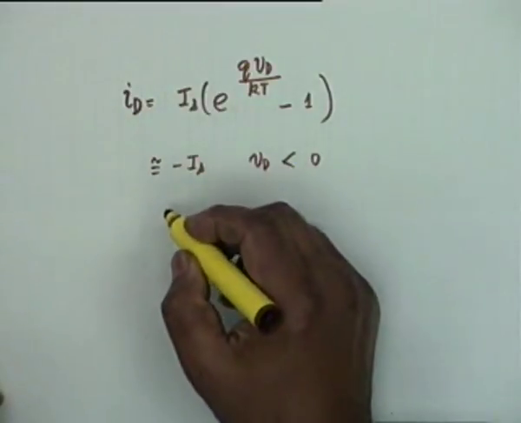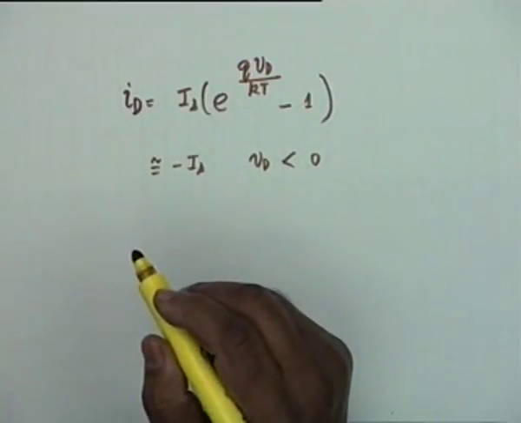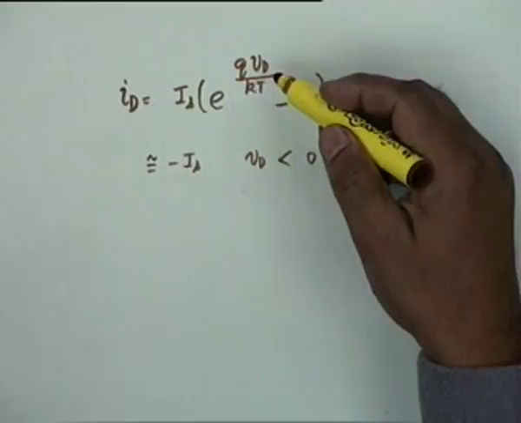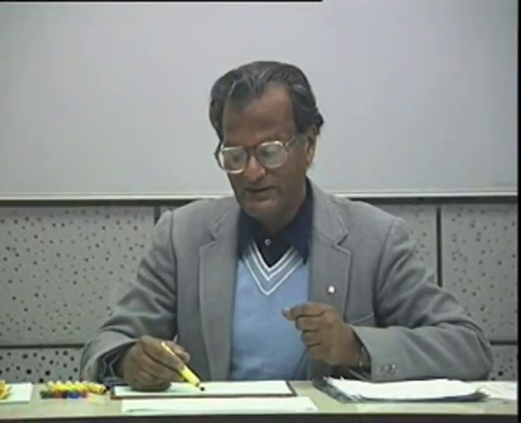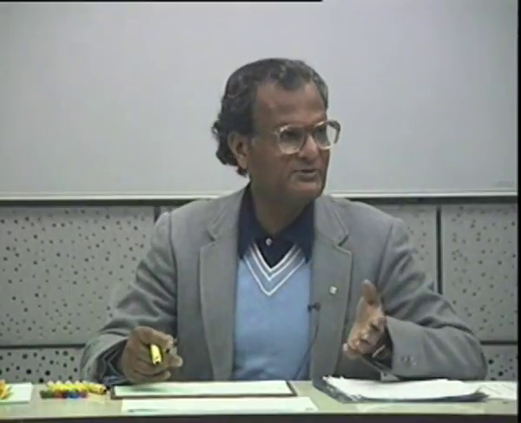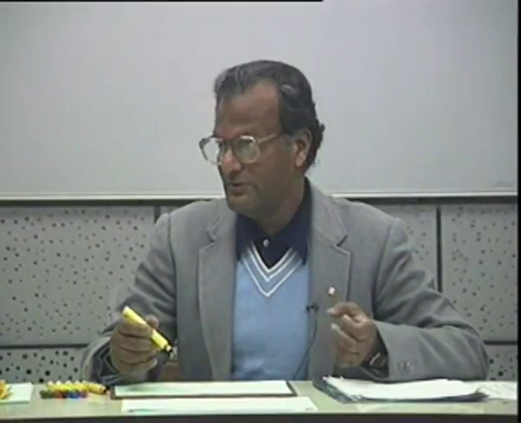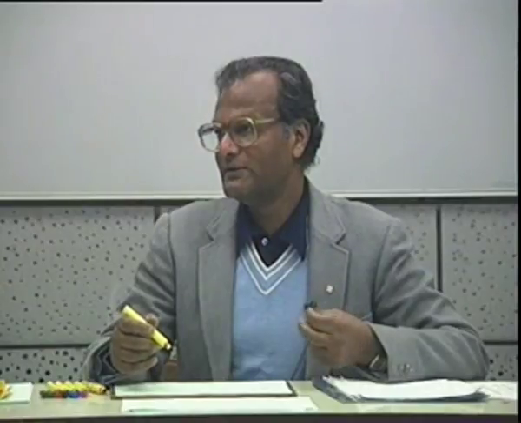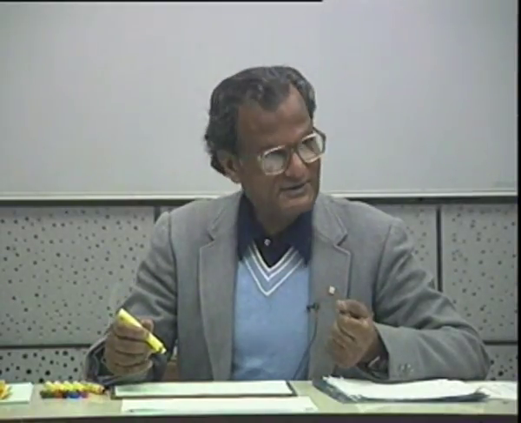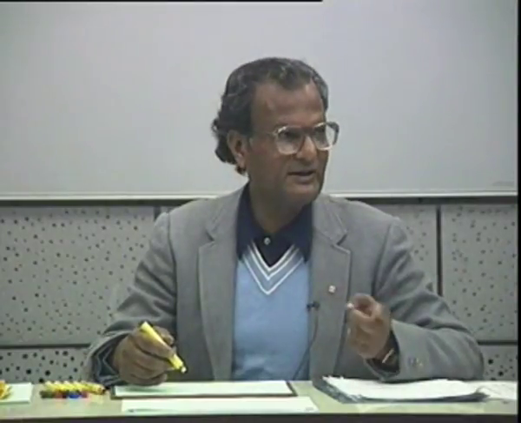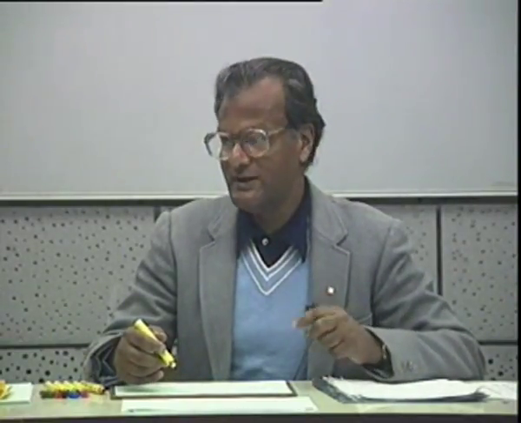All right. On the other hand, if Vd is positive, suppose Vd is 0.1 volt, then you see e to the plus 4 is a very large quantity compared to unity. What is 3 to the power 4? 81, and 2 to the 4 is 16. Well, 16 is not very large, but 81 is, between 16 and 81.